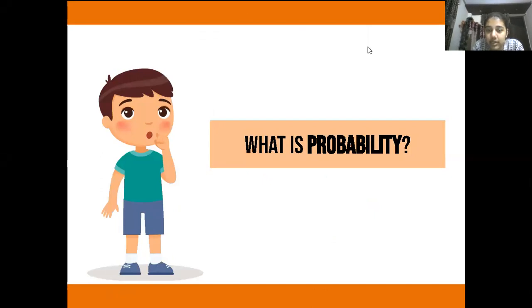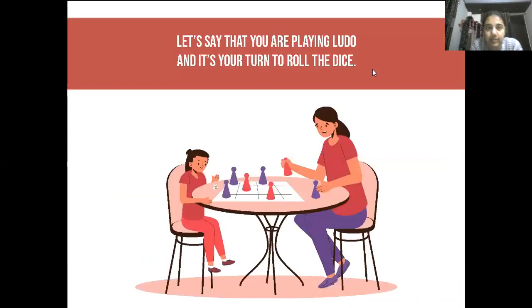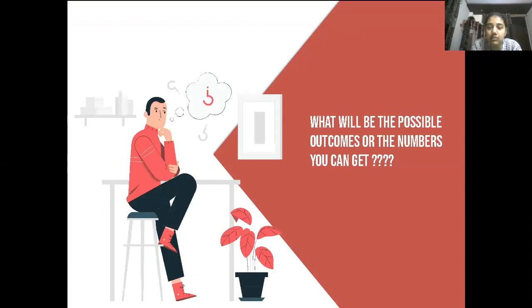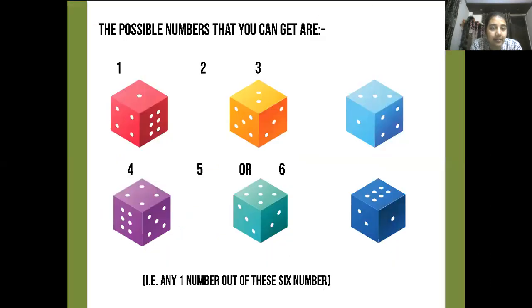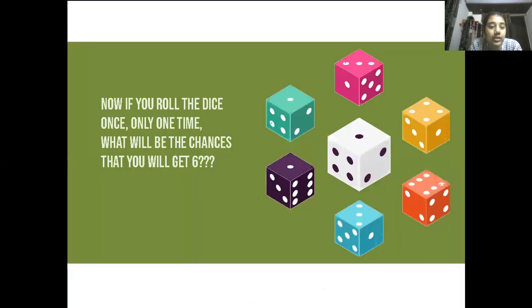Now, to understand this concept more, I would like to take you to this example. Let's say that you are playing Ludo and it's your turn to roll the dice. So what will be the possible outcomes or the numbers you can get? Yeah, so you can get 1, 2, 3, 4, 5 or 6. Fine. Now, if you roll the dice only one time, what will be the chances that you will get a 6?